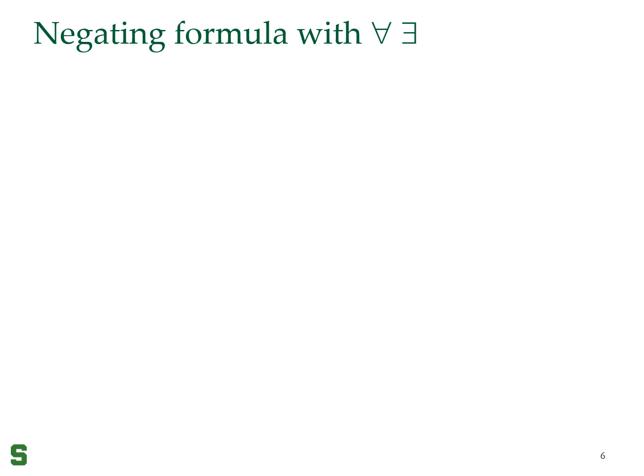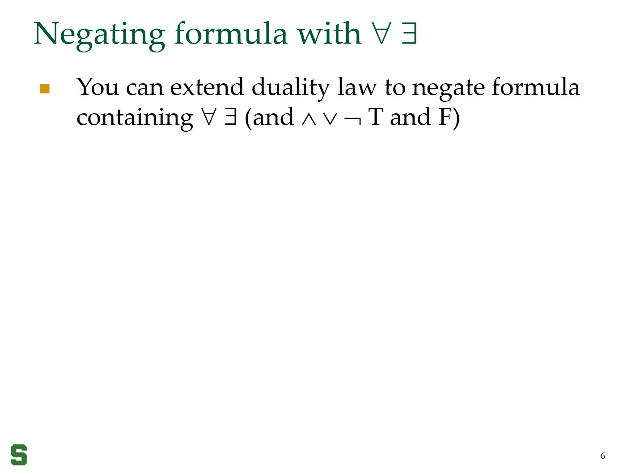If we have a formula that contains for all or there exists, we can do the negation of that formula using the same ideas that we did with the duality earlier. Remember, in the duality approach that we saw earlier, we could negate a formula that contained conjunction, disjunction, negation, true and false. We did not have implication, biconditionals, etc. That restriction is still going to be with us.